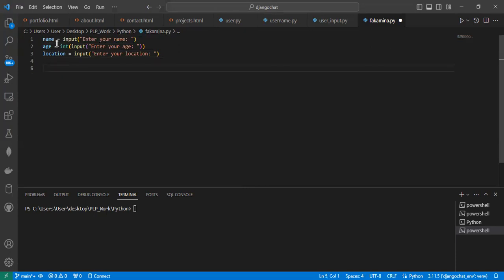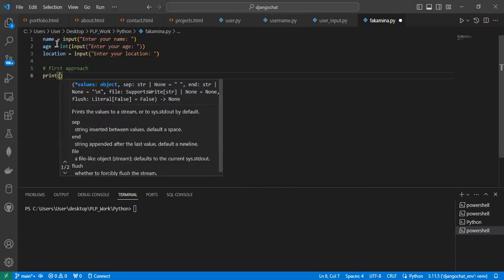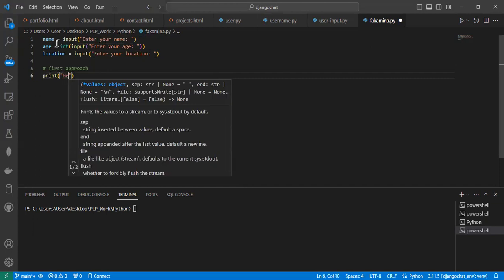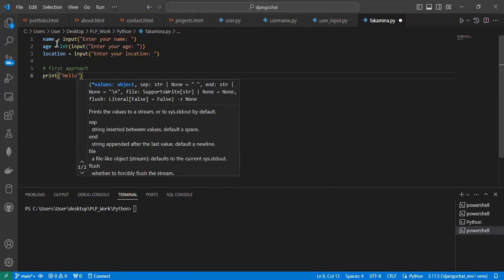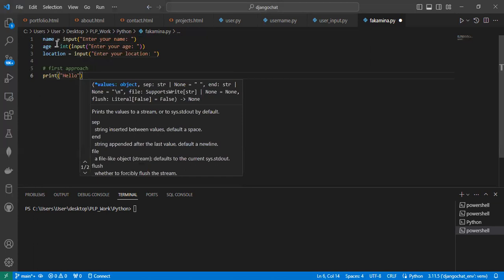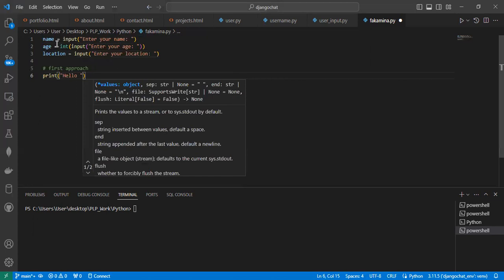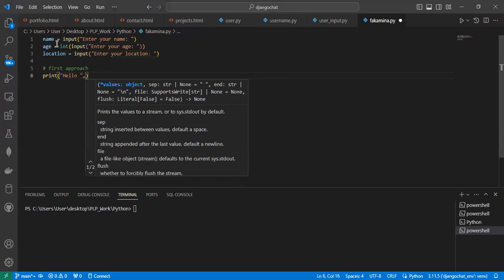Okay, let's use the first approach. This one is for a comment, the computer does not run it, just read it. Let's say print. This time it just prints in a normal way: hello, then after you create the space, a comma.